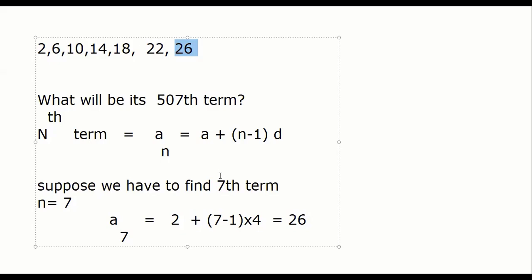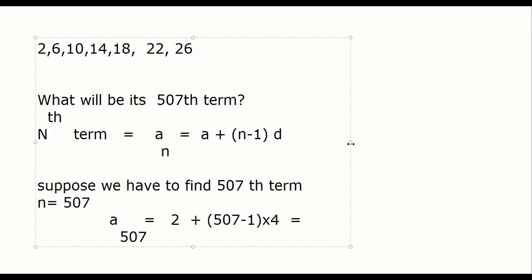But if I ask you to calculate the 507th term, you will say, sir, not a big deal. Only difference is my n becomes now 507. So a507 is 2 plus 507 minus 1, into 4. 506 into 4 is 2024, and plus 2 is 2026.